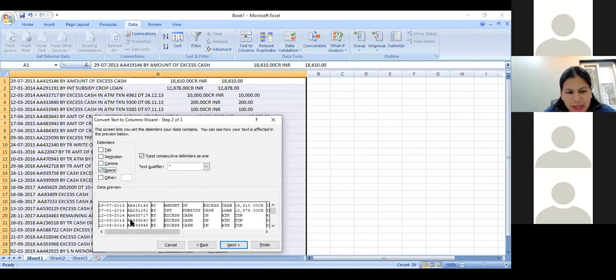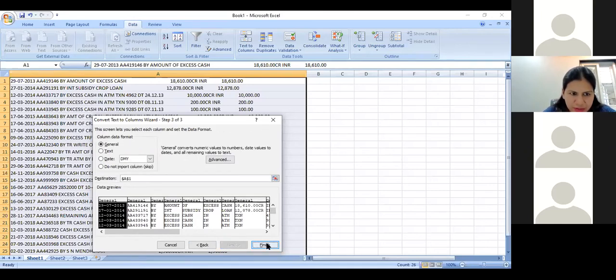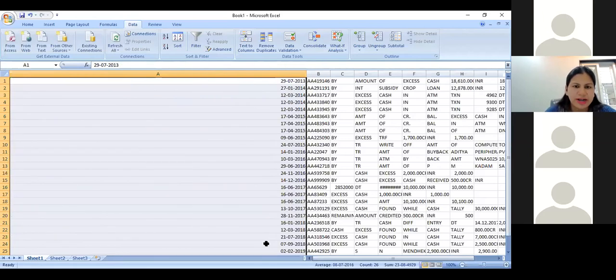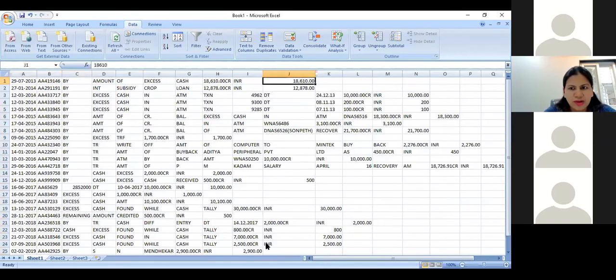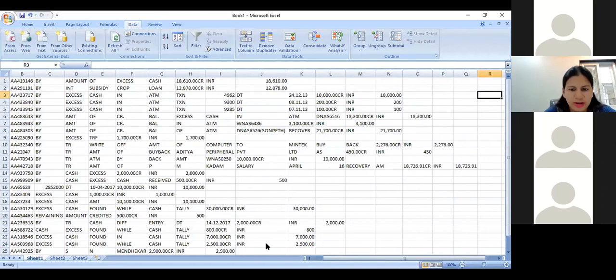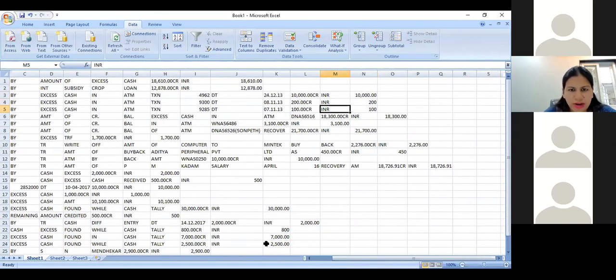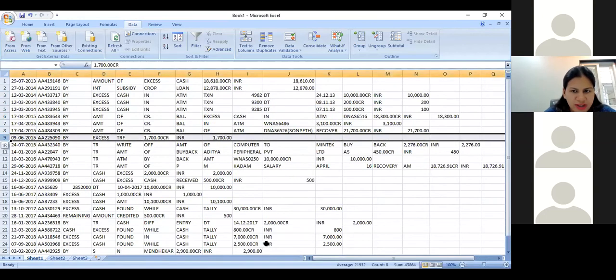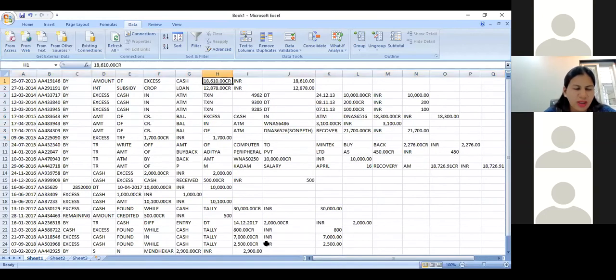When I do this, the entire data automatically gets separated. And you can see the data by saying next, finish, and you can see the entire data in various columns. Now, this does not suffice your purpose for obvious reasons: you don't get the amount in the proper column. The amount in row number 9 is appearing in column F, whereas in another row it is appearing in column H. So you cannot do a total, you cannot do SUMIF, you cannot do an average or anything that you want to do of this data.